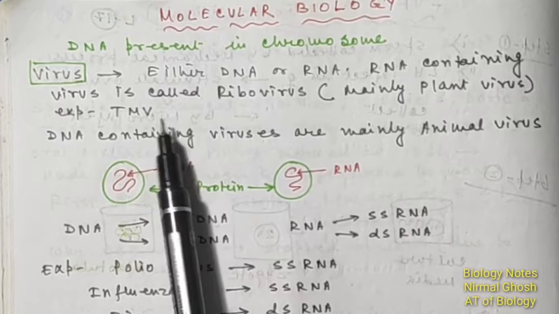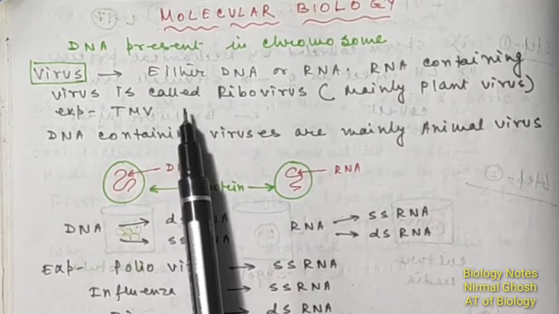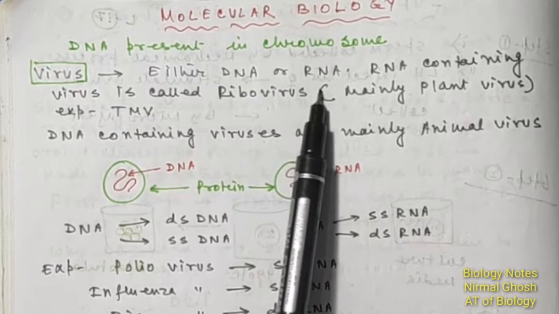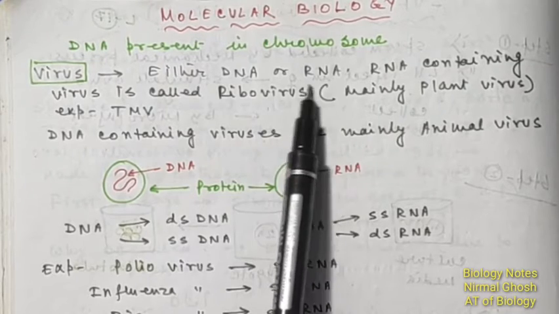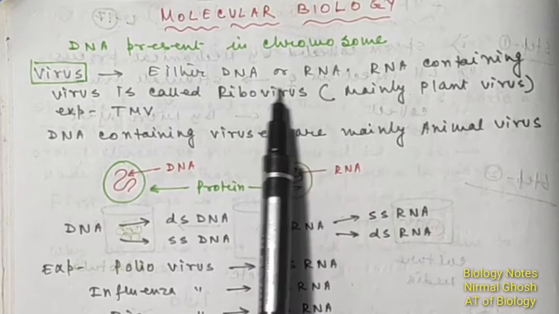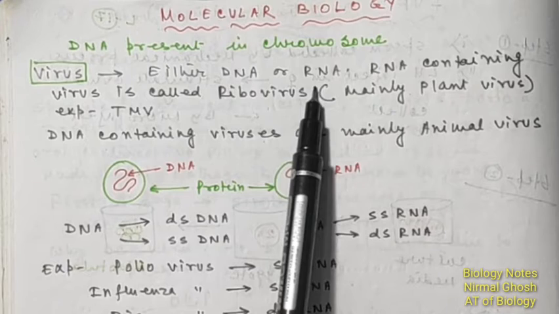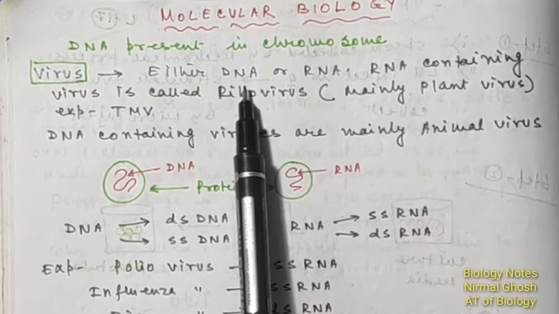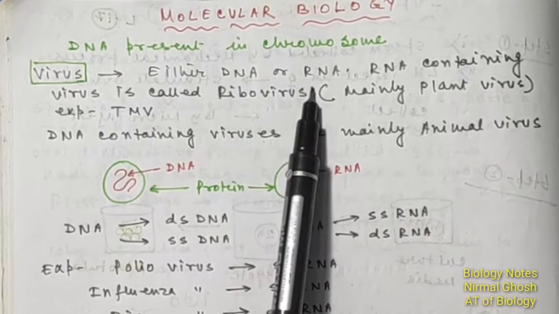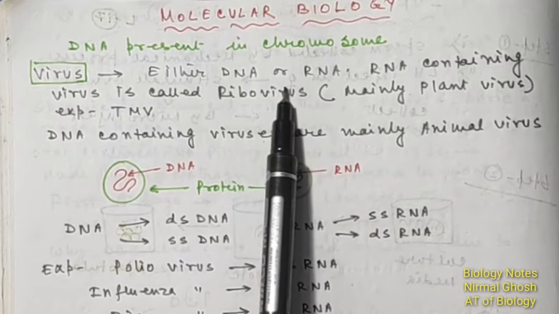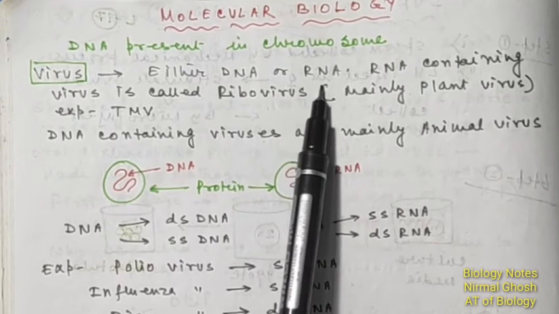Now first we will discuss the viral chromosome. The viral chromosome is either DNA or RNA, and this is naked DNA or RNA. Actually, there is no definite structure of chromosome in viruses. So the genetic material of viruses may be either DNA or RNA, and this is actually the basic difference between viruses and living organisms.